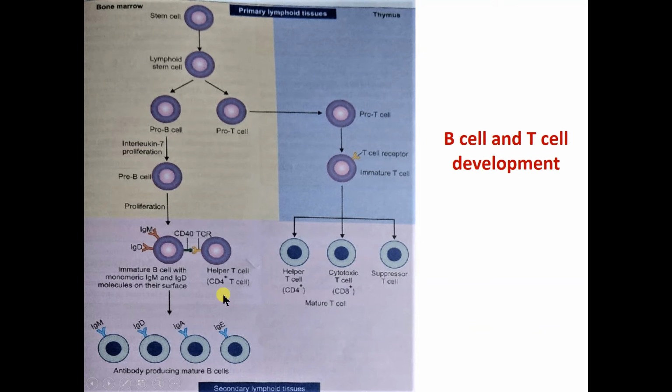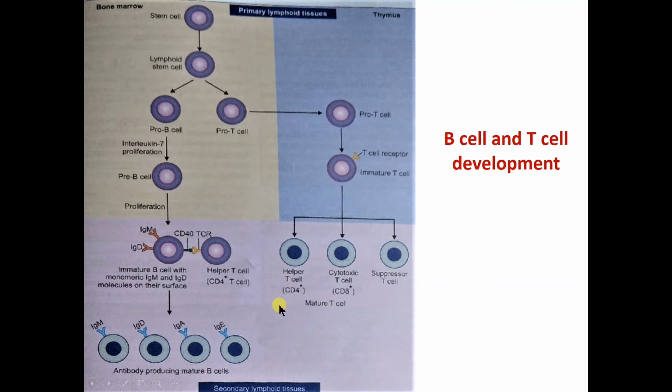So these cluster differentiation proteins, such as CD40 present on the B cell, will bind to the T cell receptor of helper T cell 1, and this will lead to the clonal expansion of the B cell to produce immunoglobulins. Mainly IgM and IgD are present on the B cell surface. So this is the function of helper T cell 1.